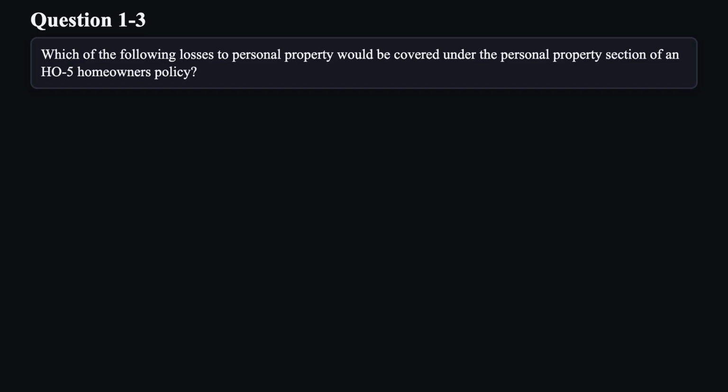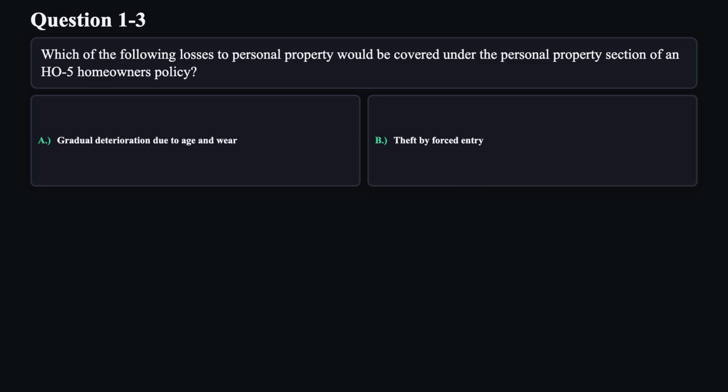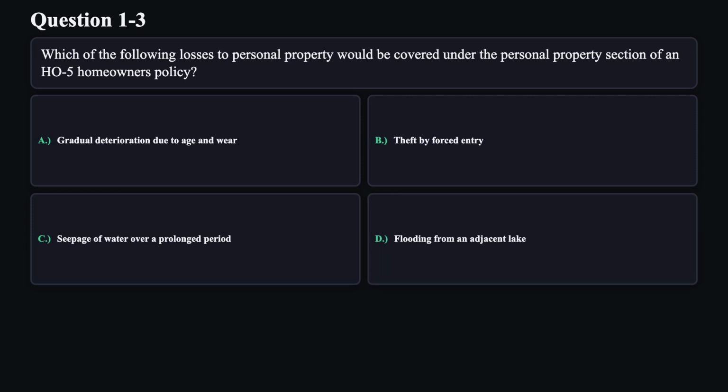Question 3. Which of the following losses to personal property would be covered under the personal property section of an H05 homeowner's policy? A. Gradual deterioration due to age and wear. B. Theft by forced entry. C. Seepage of water over a prolonged period. D. Flooding from an adjacent lake.